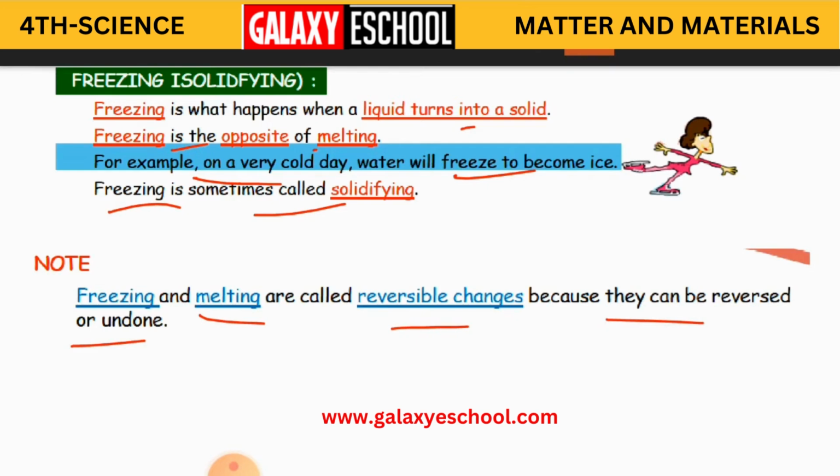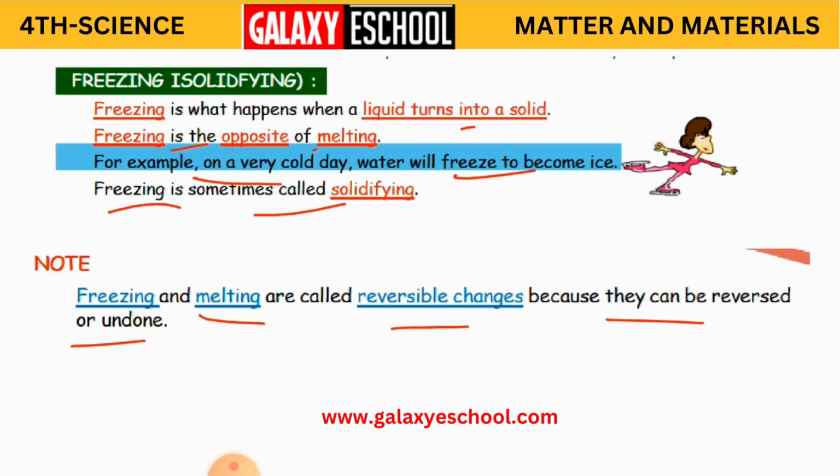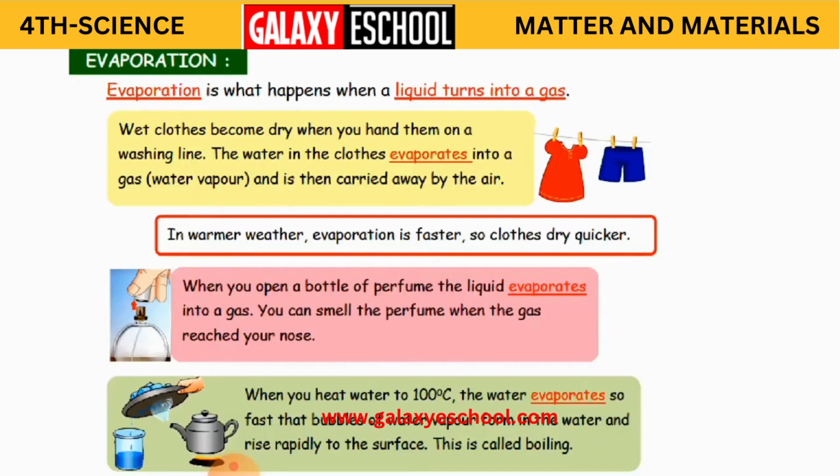So we have already learnt this. Freezing or melting, they are reversible changes. Why? Because liquid to solid, solid to liquid. So anyway, they can change. Clear, children? Now, the other process is evaporation.